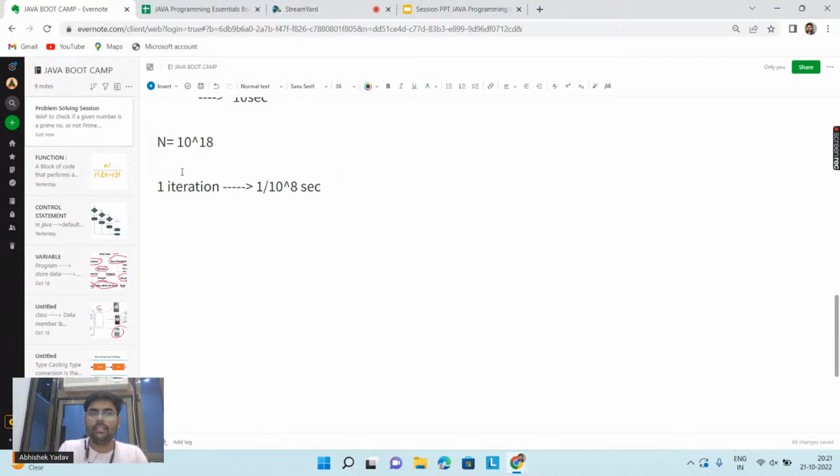So to check this, it is doing 10 to the power 18 iterations, so it will take 10 to the power 18 divided by 10 to the power 8 seconds. That means my program will take 10 to the power 10 seconds to check whether the number is a prime number or not. Everyone is clear till this point?